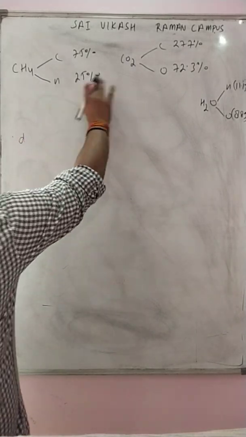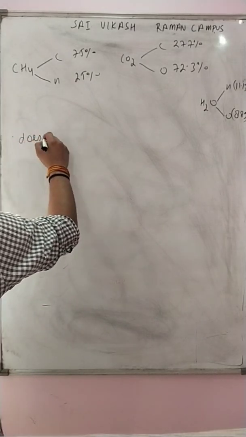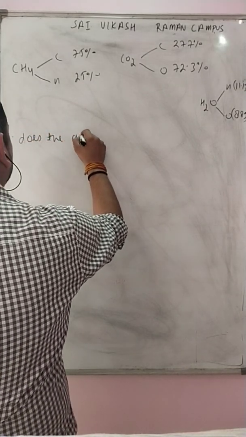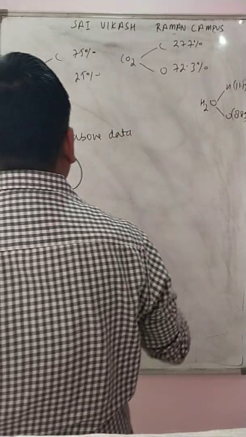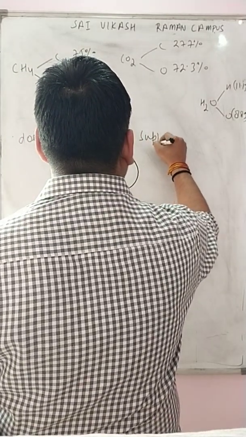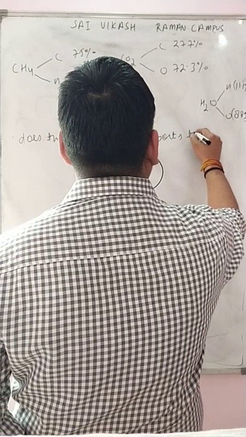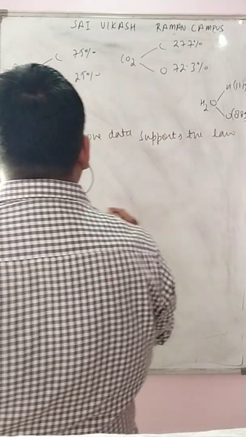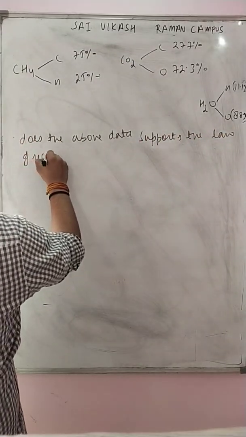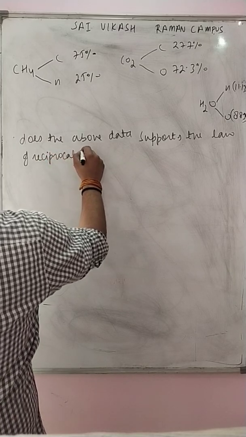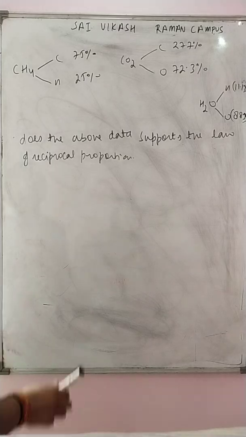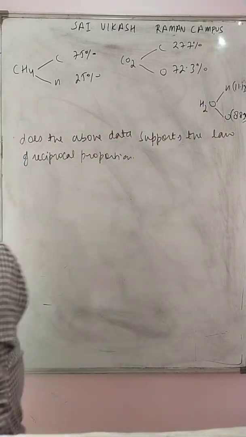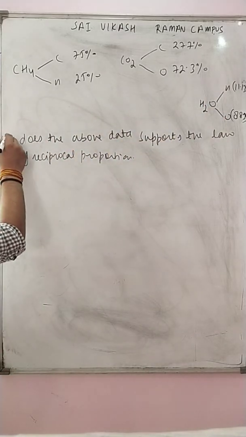These are three data sets. We have to check whether the above data supports the law of reciprocal proportion. Actually, the question lies there with two data sets.